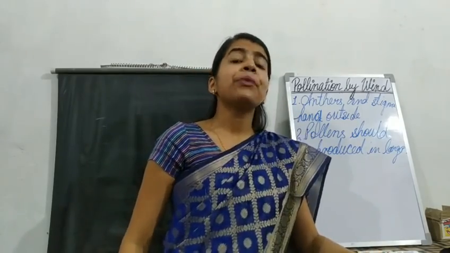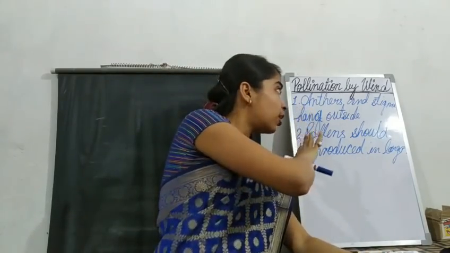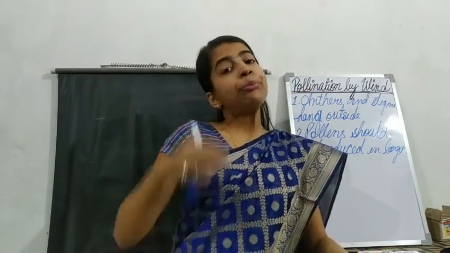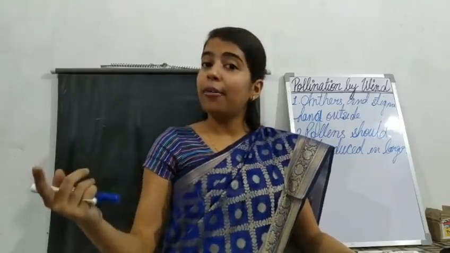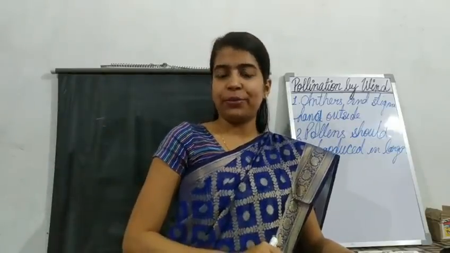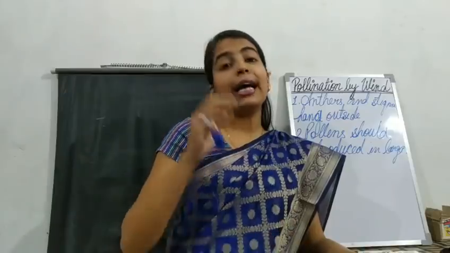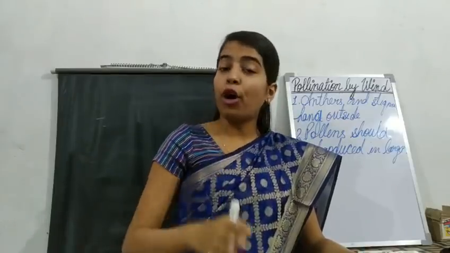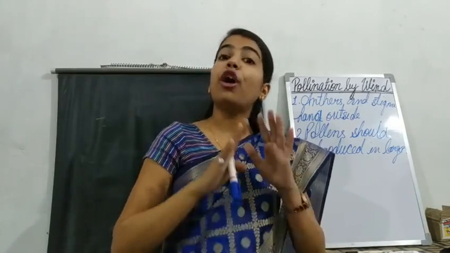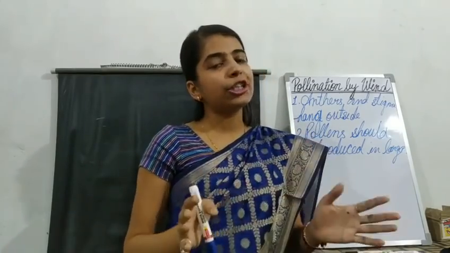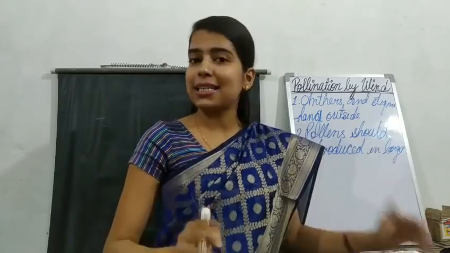See students, when these pollens are carried by the wind, there is a possibility for the pollens to fall on the flowers of other species. And as I told you, if the pollen grains fall on the flowers of some other species, those pollens will be of no use, meaning pollination will not be called successful.